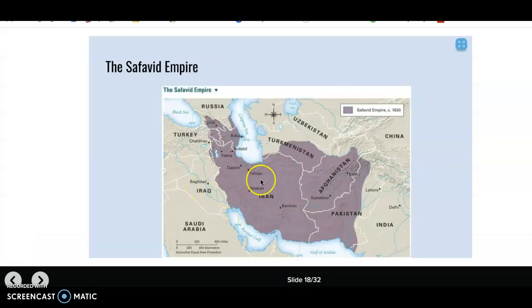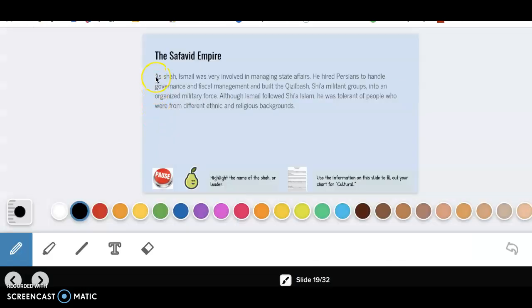Here is an image of the Safavid Empire on a map around the year 1630. The Safavid Empire has a little more information here. Again, we're going to, on Pear Deck, highlight the name of the Shah, or the leader, from this slide. And on your chart, use this slide to fill out your chart for cultural. Pause and do that now.